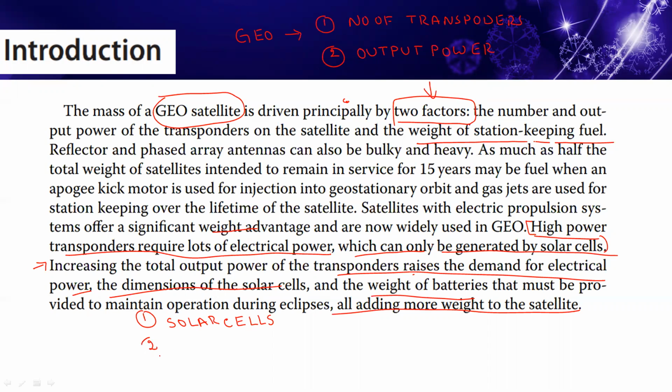Similarly, number 2, the transponder output power, P out. We have to increase this P out.